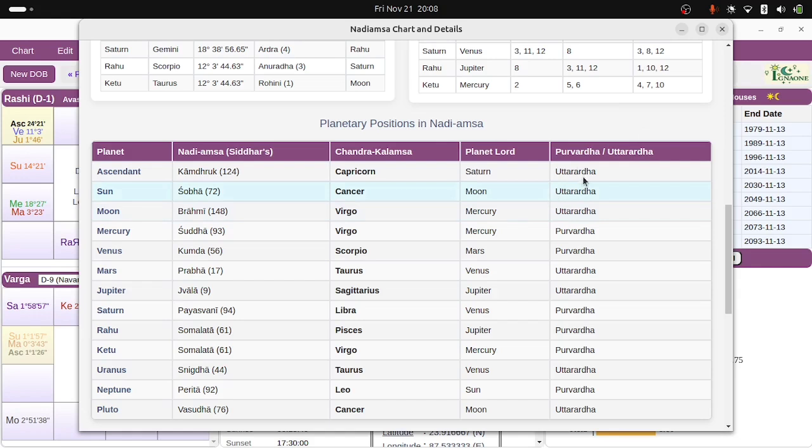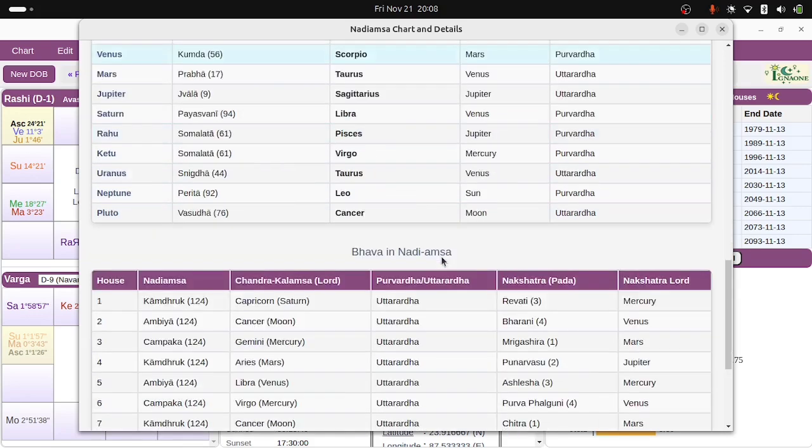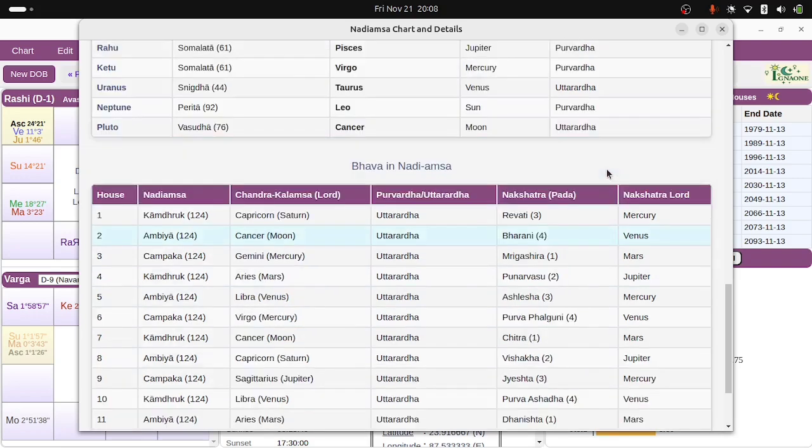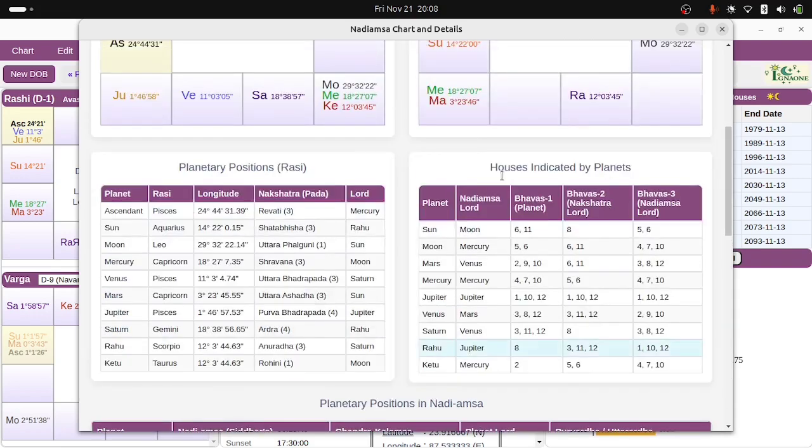Which part within the Nadiamsha the planet has gone to, where it is placed, is indicated by this column. But you don't have to worry about that just to use the houses and all. So this is important, the sign and the Lord Nadiamsha. Similarly for the house cusp also it is mentioned here. Okay, this table is the most important predictive table.